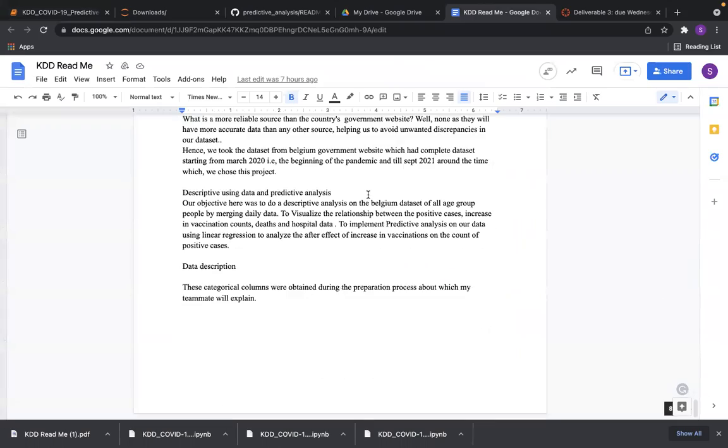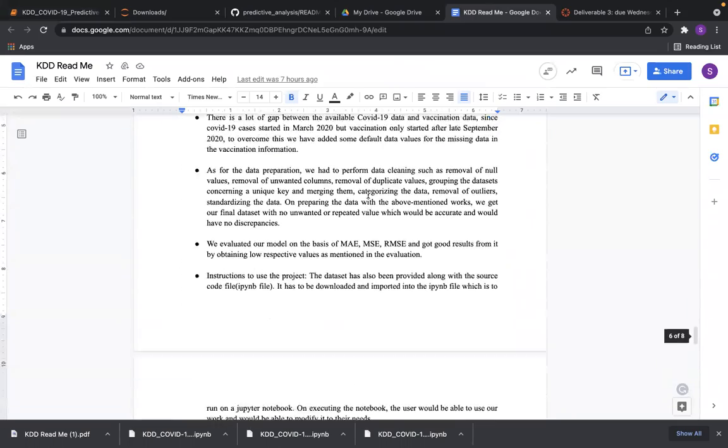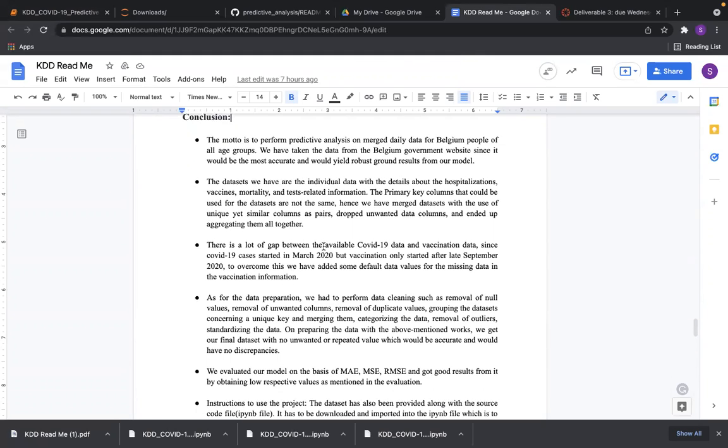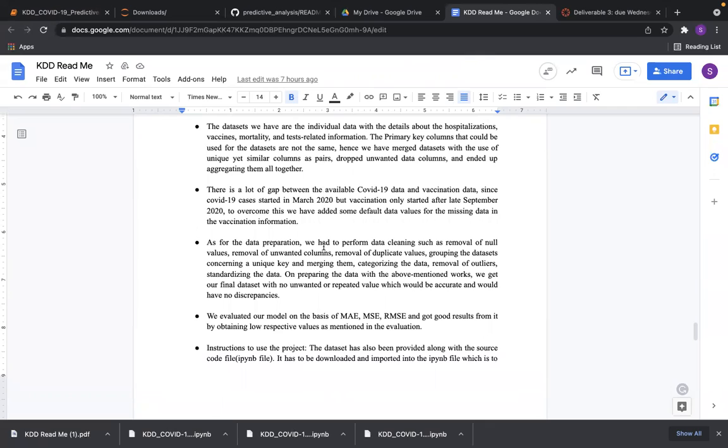Hi guys, in this project our main objective is to perform predictive analysis on measured daily COVID-19 data of Belgian people of all age groups. We have taken the data from the Belgian government website, which is more accurate. The datasets we have include hospitalization, vaccines, mortality, and COVID test related information. For the data preparation, we removed some null values in the dataset.